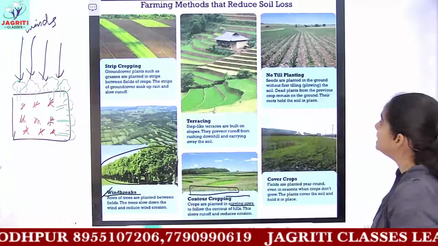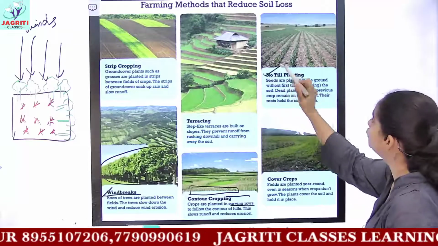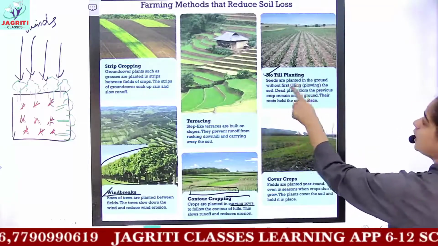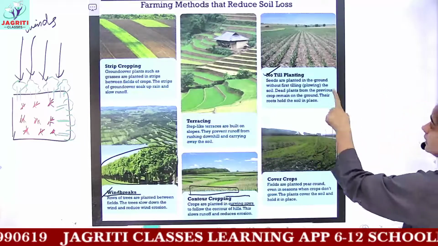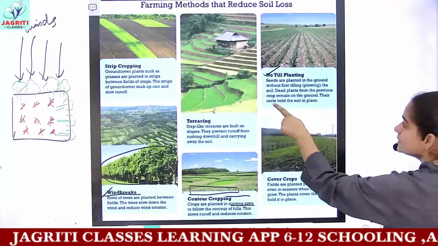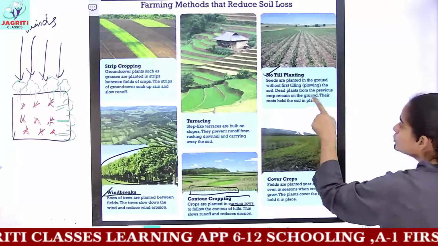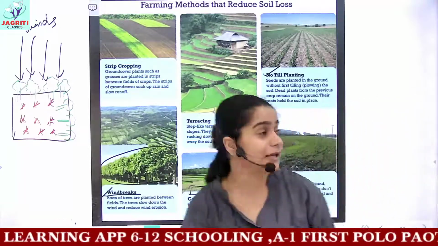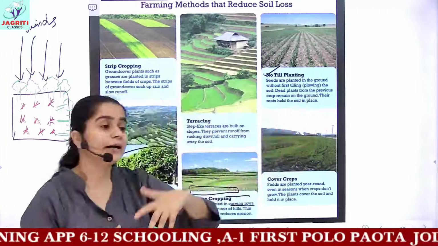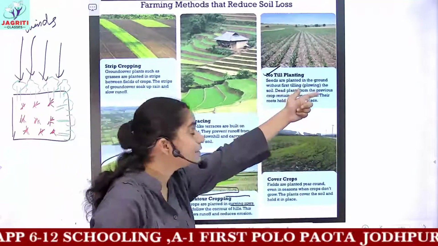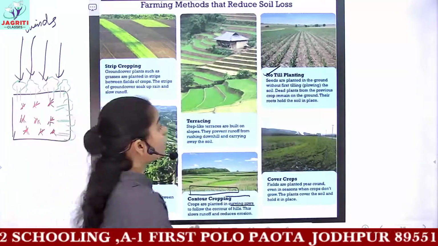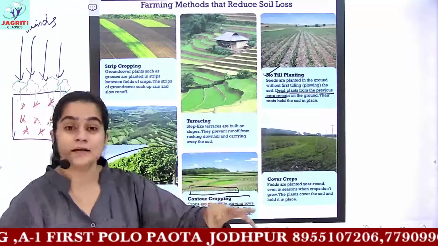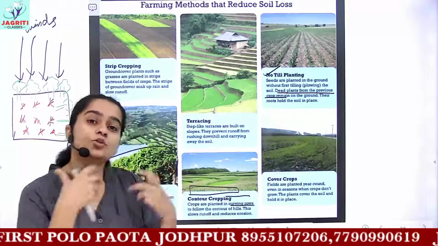Then you can see no-till planting. In it, seeds are planted in the ground without first tilling or plowing the soil. Dead plants from the previous crop remain on the ground. Their roots hold the soil in place. So I hope this is very clear. You have understood, okay? When we are doing a new plantation, we do not plow or till the soil. The dead plants from the previous crops are already present, and now we do not have any use of those plants.